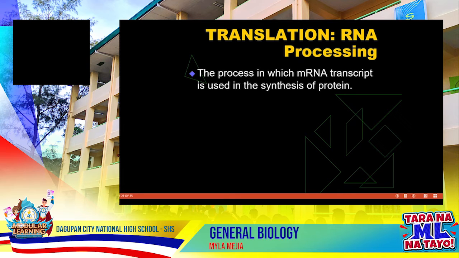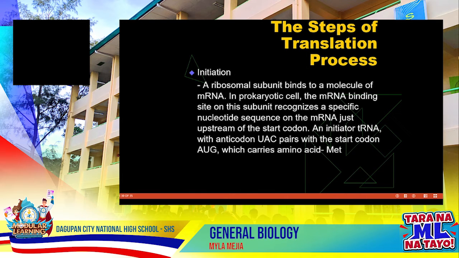Now, for translation, the process in which the mRNA transcript is used in the synthesis of protein. These are the different steps of the translation process. First, initiation: a ribosomal subunit binds to a molecule of mRNA. In prokaryotic cells, the mRNA binding site on the subunit recognizes a specific nucleotide sequence in the mRNA just upstream of the start codon. An initiator tRNA with anticodon UAC pairs with the start codon AUG, and carries the amino acid.